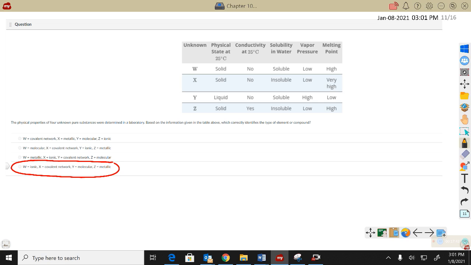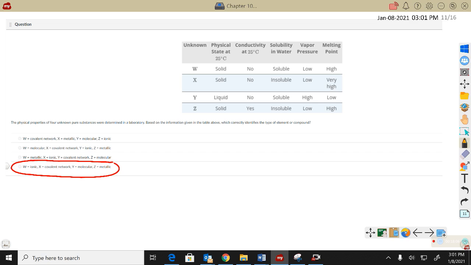All right, one of the other easy ones I think is the ionic, W. Ionics are solids. They do not conduct electricity in the solid phase. So at 25 degrees, when it's solid, there's no conductivity. Only when molten or when dissolved in water, because we have to have moving charges.